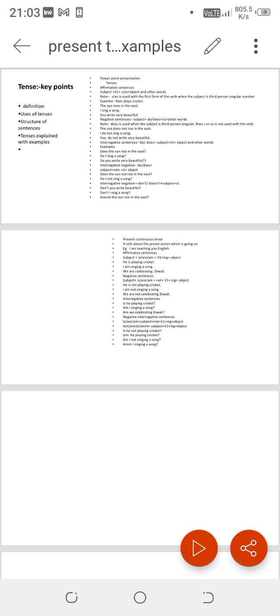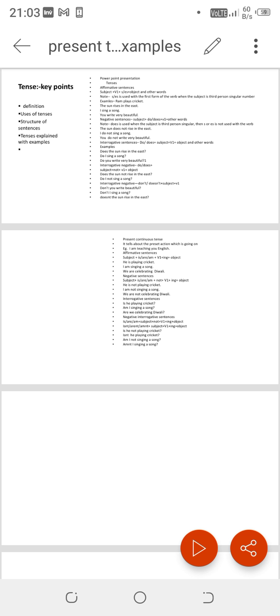Just like in Hindi, we use a different format to write, but in English the system of writing, the format of writing, is different. So basically the affirmative, negative, interrogative and negative interrogative sentences which we use have some sequence of verb, subject, helping verb, each and everything which makes it proper to understand a tense.